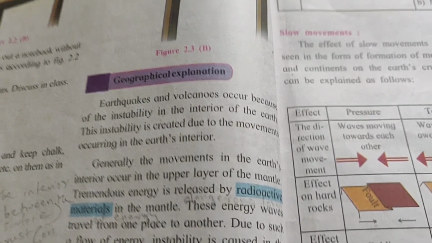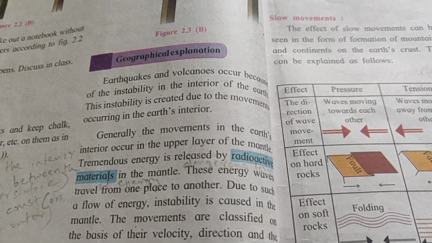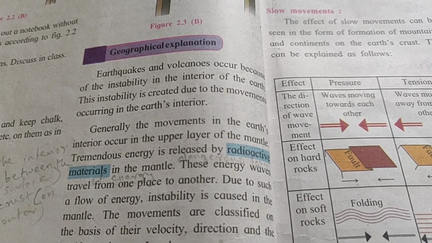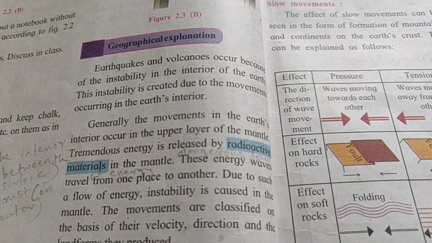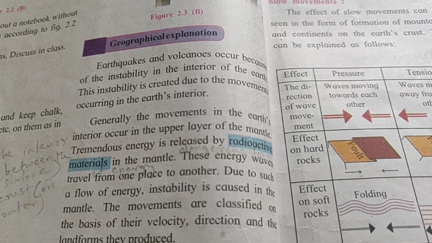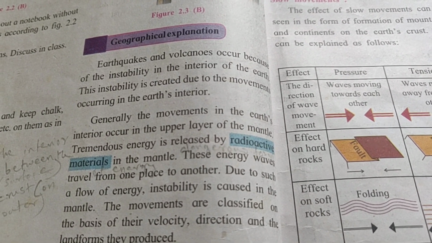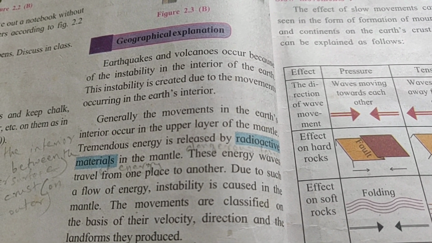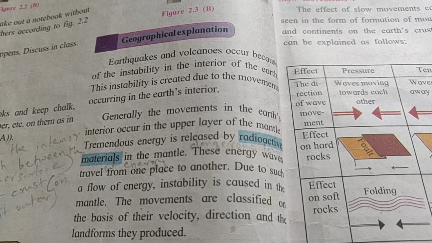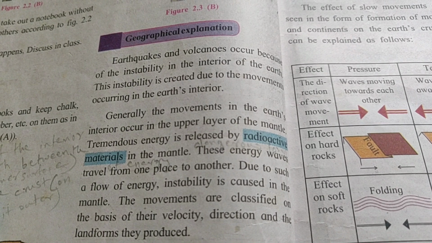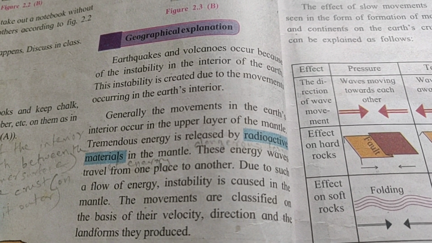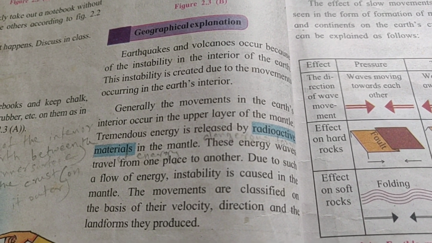Based on this, an explanation is given for you. Earthquakes and volcanoes occur because of the instability in the interior of the earth. This instability is created due to the movements occurring in the earth's interior. So, students, earthquakes and volcanoes occur because of the instability in the interior part of the earth, and that instability is created because of the movements taking place in the interior part of the earth.